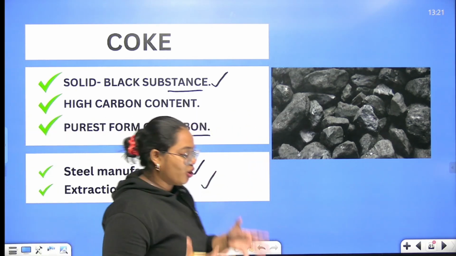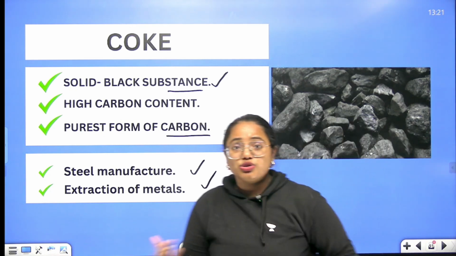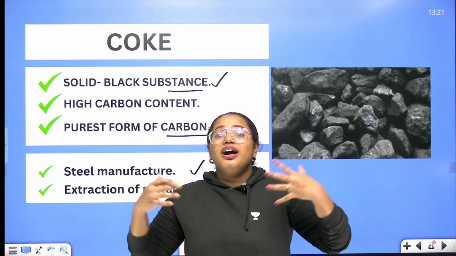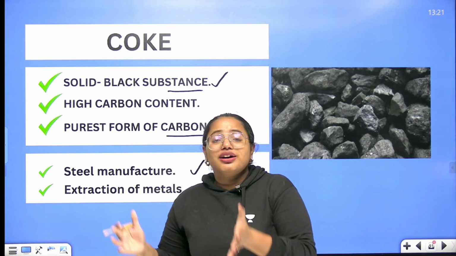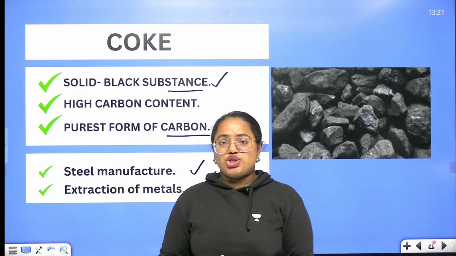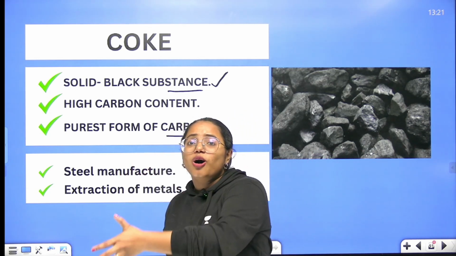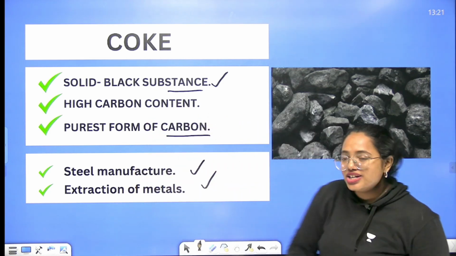So coke, coal tar, coal gas, all these are the various products that you can get out of coal when it undergoes a process called carbonization. And what is carbonization? It includes a method of destructive distillation. Clear? So what is destructive distillation? We are heating coal in the absence of air. So this is a way that you need to connect all the points.